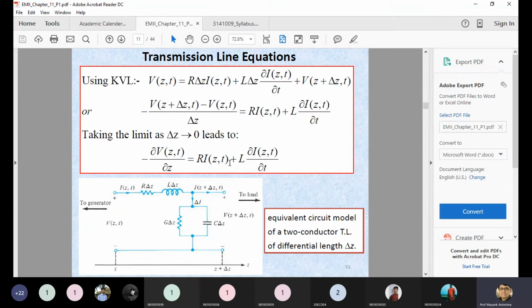Now in the same way we are applying the KCL at this particular node and we are trying to find the current equation. So initially you found this potential equation. You can see the left hand side is nothing but a potential and it depends upon these two parameters, the resistance and the inductance. Now we are applying the KCL over here and we are trying to find the current.